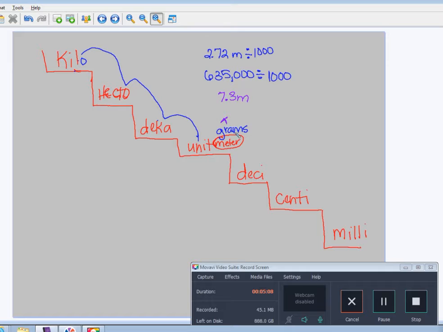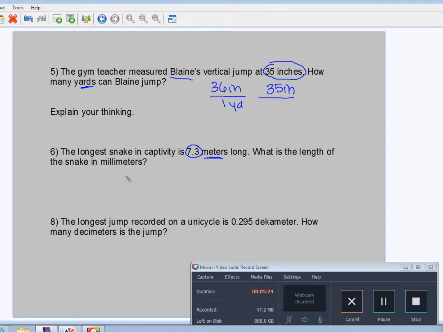We're going down the steps. So we're going to multiply. We always start with a 1. 1, 2, 3. Multiply it by 1,000. Because I went down 3 steps, 3 zeros. So 7.3 times 1,000 will give me my millimeters.